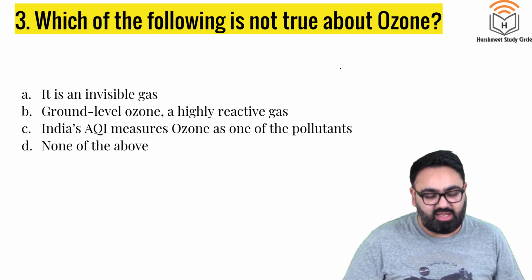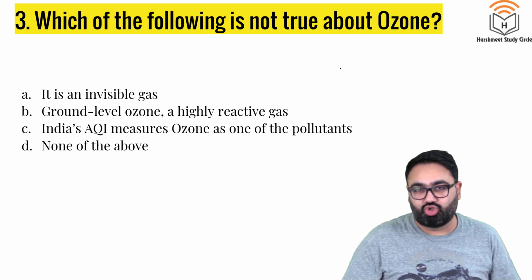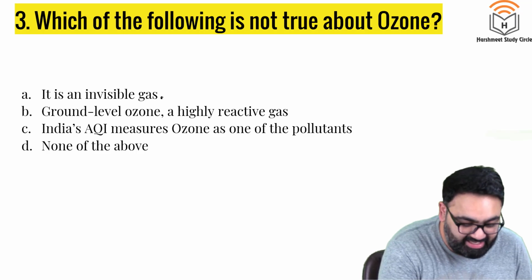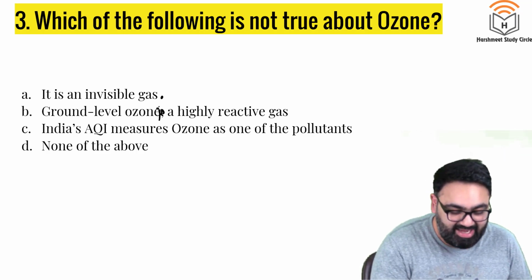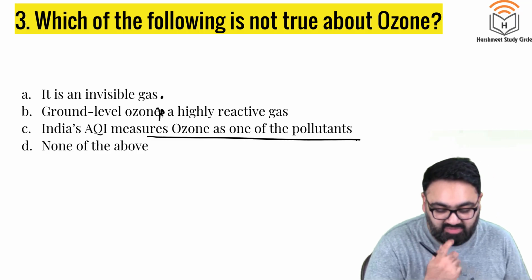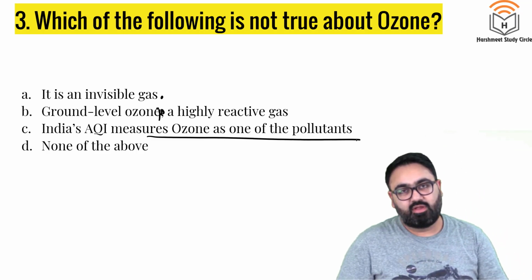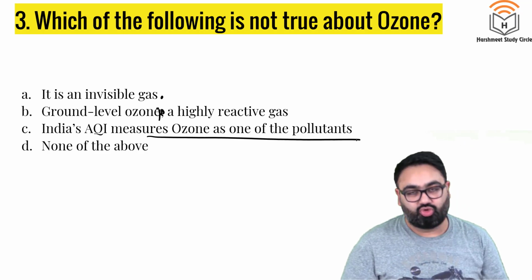Next, question number 3. Which of the following is not true about ozone? It is an invisible gas. Ground level ozone is a highly reactive gas. India's AQI measures ozone as one of the pollutants, or none of the above. Which of these is not true about ozone?